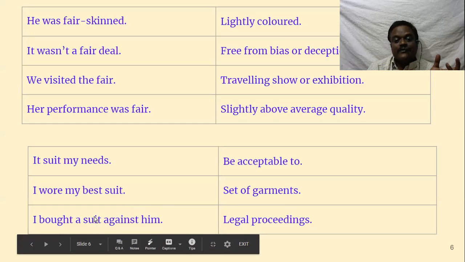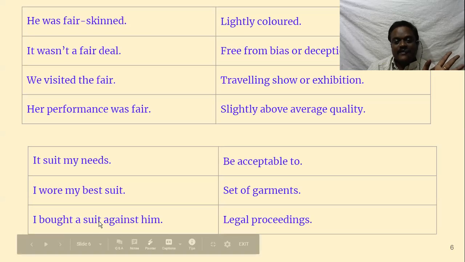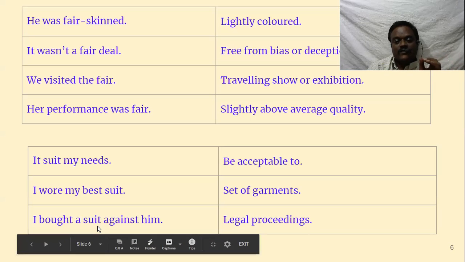I bought a suit against him. Then what is this suit? This is legal proceedings. You file a case against somebody. That's called a suit. Okay. You go to the court and file a case. It may be a civil case generally. Suit is referred usually to civil cases, not criminal cases. Okay. Generally, it is used for civil cases. Okay, good. Next, let's go to the next one.